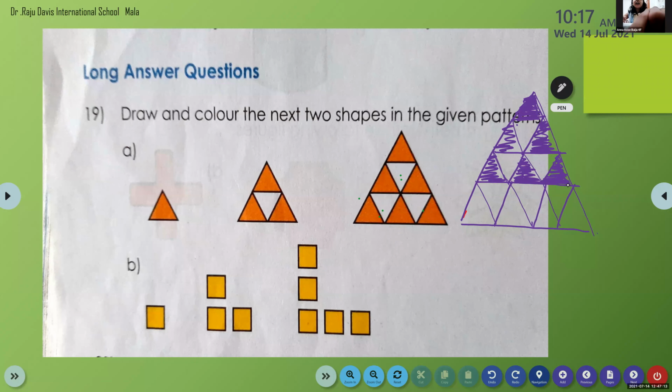Ma'am, we can color. Yes, color means like this, check. If you don't have the same colors, you can shade with your pencil. But see, where it is blank, that means we are not going to shade. If you have the same color, you can shade like that. Otherwise, use pencil. Okay, ma'am. Okay. Then here, alternate triangles are colored.